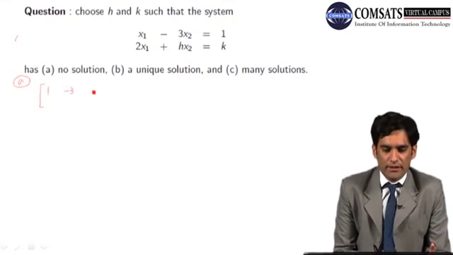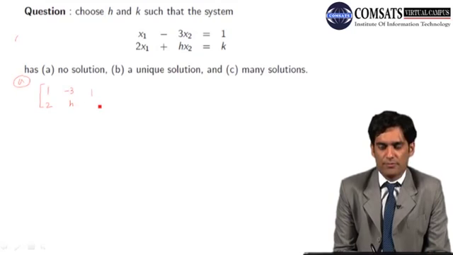And the right hand side is 1 for the first equation. For the second equation, the coefficient of the first variable is 2, the coefficient of the second variable x2 is h, and the right hand side of the second equation is k.